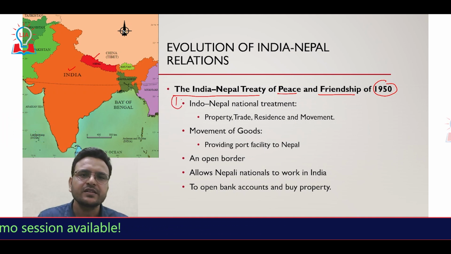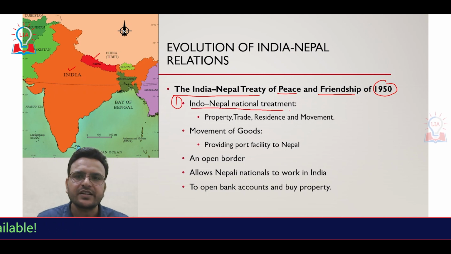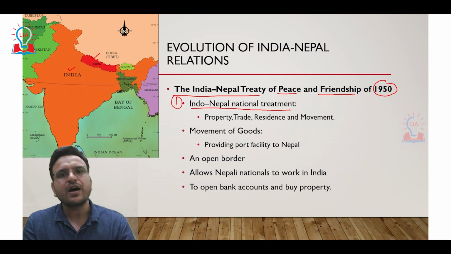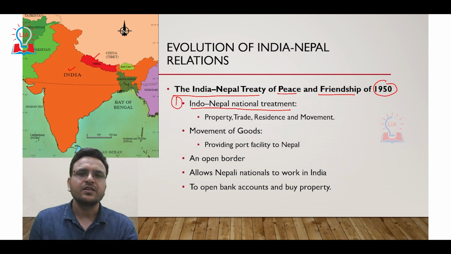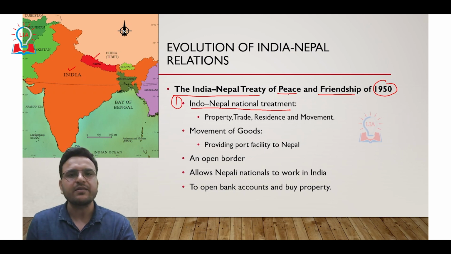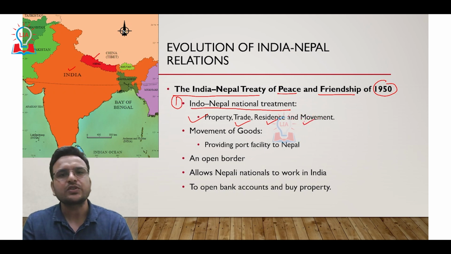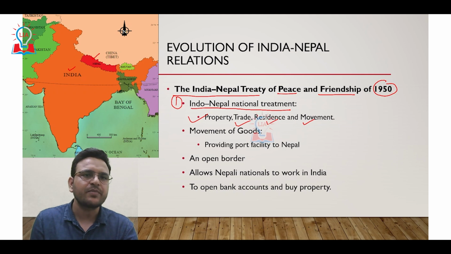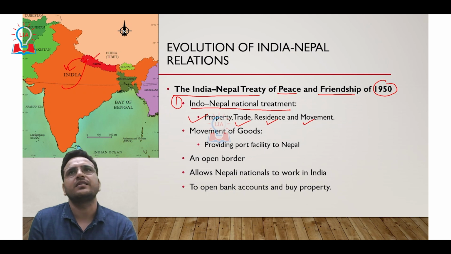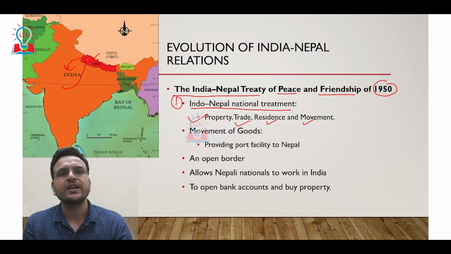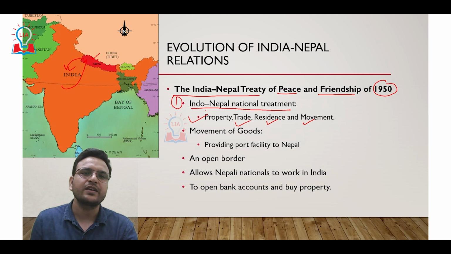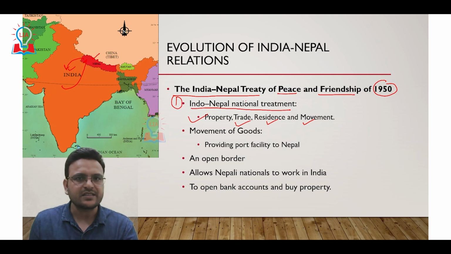One provision is National Treatment. National Treatment means both Indians and Nepalis have the right to buy property, do trade, stay in both the countries and move freely in both the countries. Without a visa, Nepali people can come to India, and in the same way Indian people can go to Nepal. This clause is very important for India-Nepal relations.